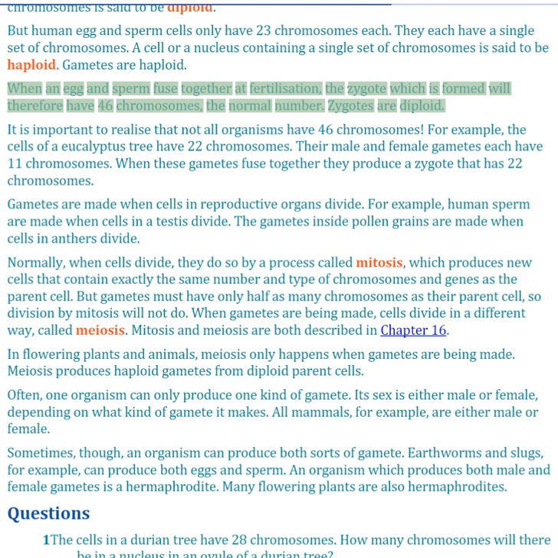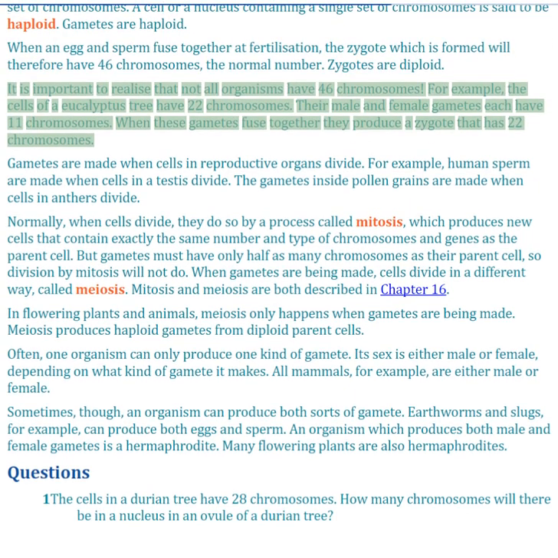Zygotes are diploid. It is important to realize that not all organisms have 46 chromosomes. For example, the cells of a eucalyptus tree have 22 chromosomes. Their male and female gametes each have 11 chromosomes. When these gametes fuse together, they produce a zygote that has 22 chromosomes.